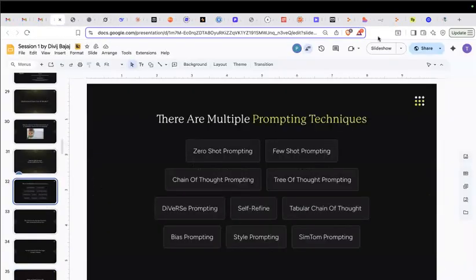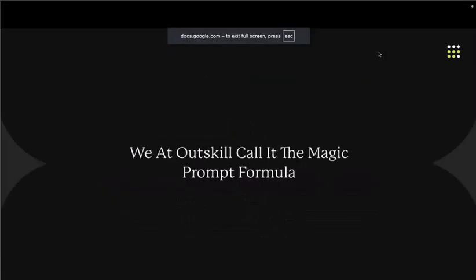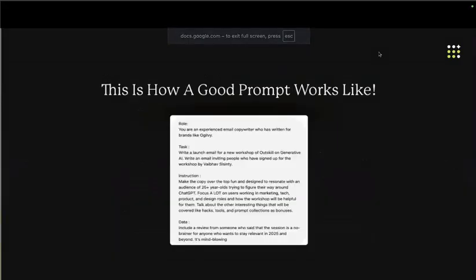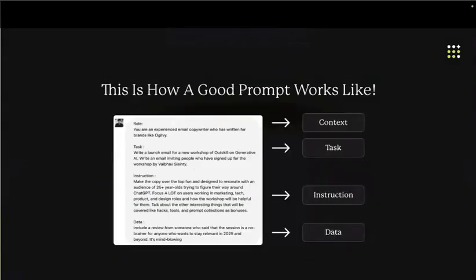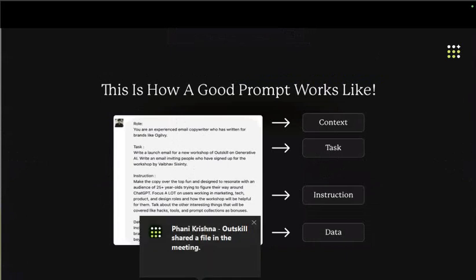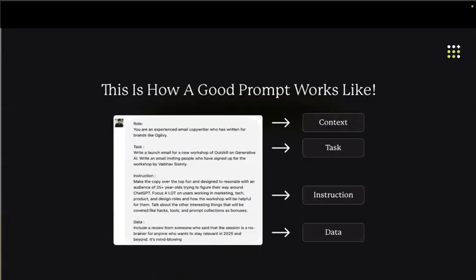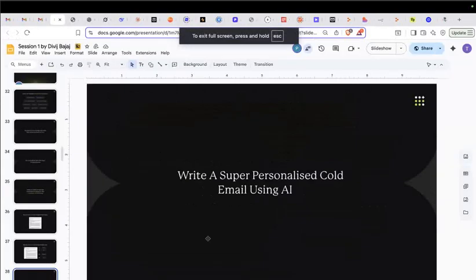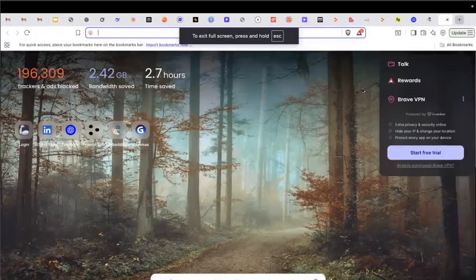So now, every time, I think I should go to slideshow mode. Every time you have any task to be done, have this checklist in your prompt. I should start with the role. I think role is missing here. You should have the context, role, task, instructions, how you want it, and data is optional. If you want to have it or not, but these parts should be there in your prompt so that you get the best response and the AI has all the context, because AI will never ask you counter questions.